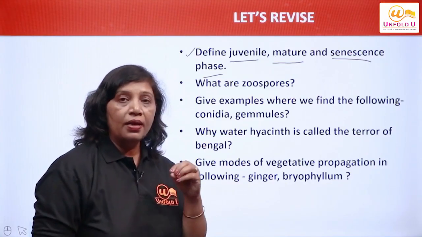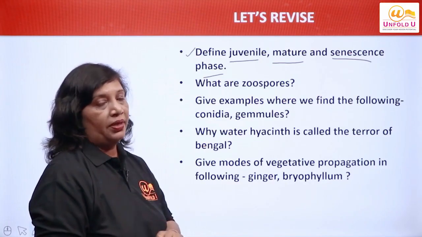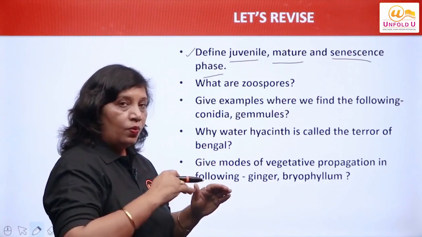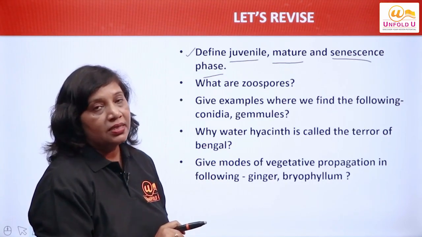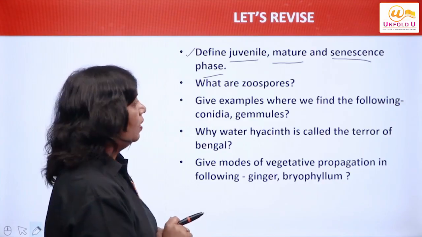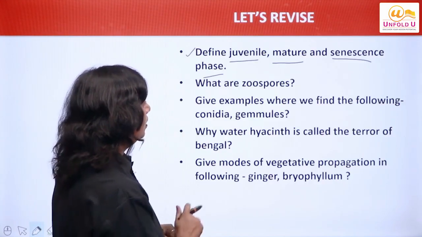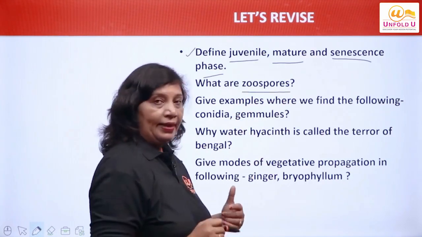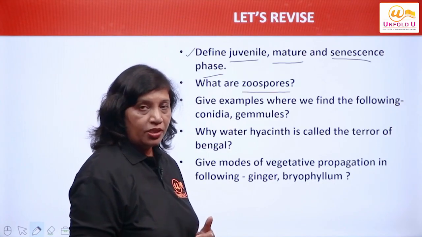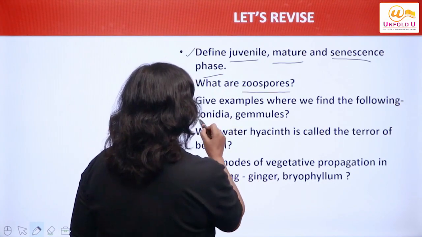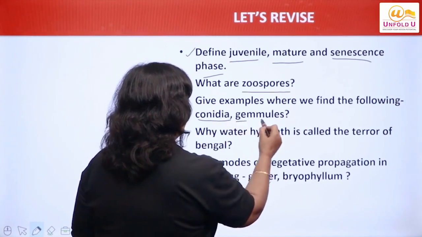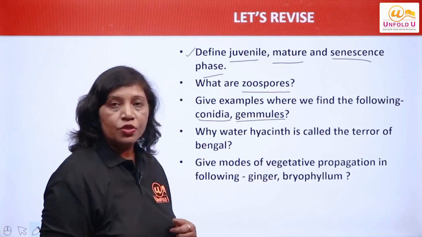Mature: when the organism starts reproducing. Senescence: when progressive deterioration of body parts starts taking place. What are zoospores? Motile asexual reproductive structures, for example Chlamydomonas. Give examples where we find conidia: Penicillium. Gemmules: in the case of Spongilla.